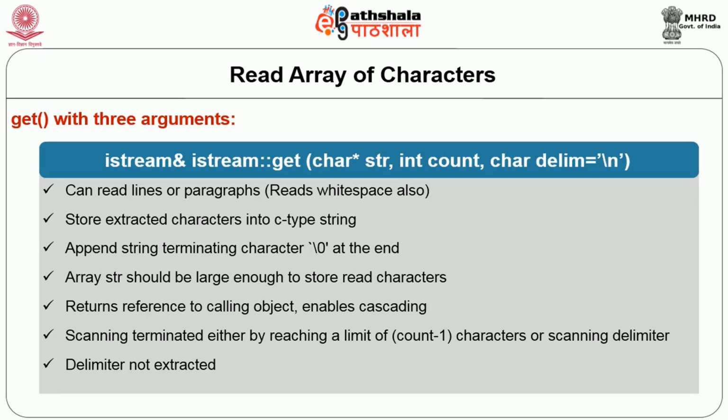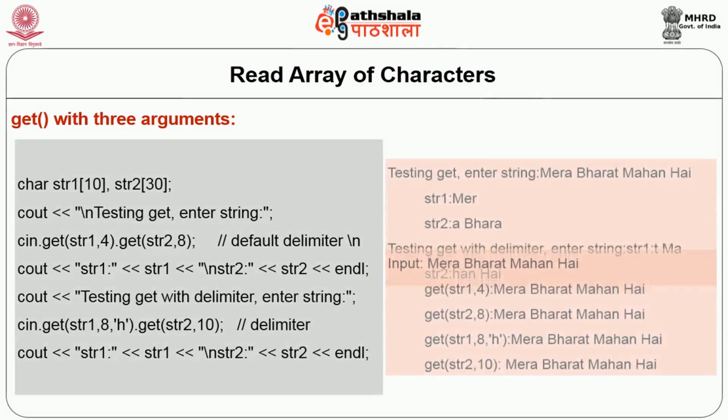Another thing to remember is once the characters are extracted, it is the responsibility of this function to append a null character at the end. So it appends the string with the null character. Do remember that the delimiter is not extracted here. So after reading, the input position will be at the delimiter, if the end of the extraction is due to the delimiter.